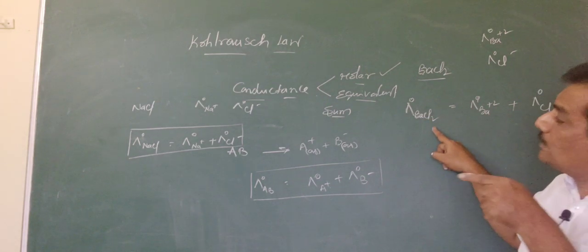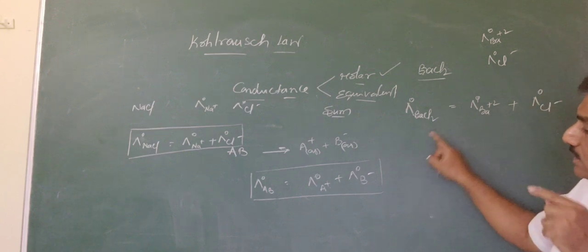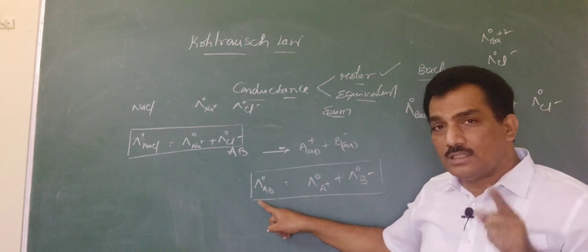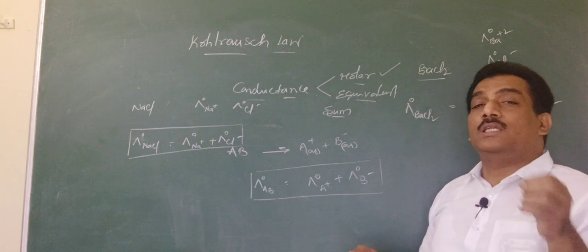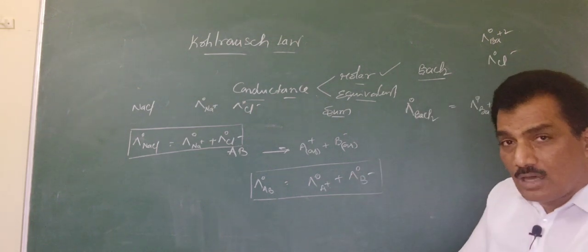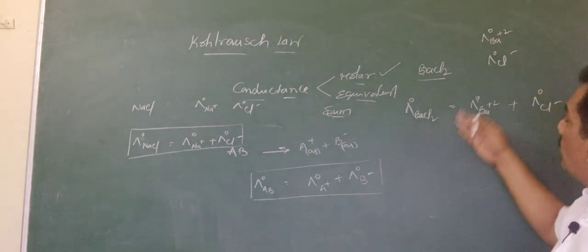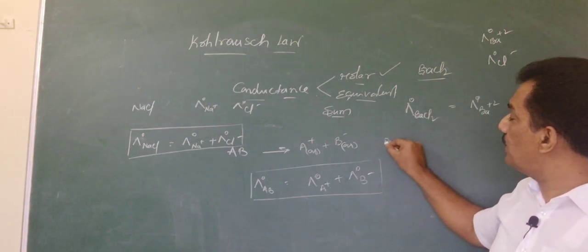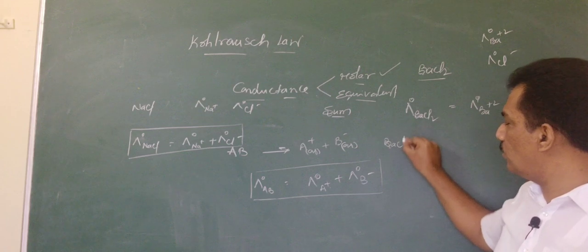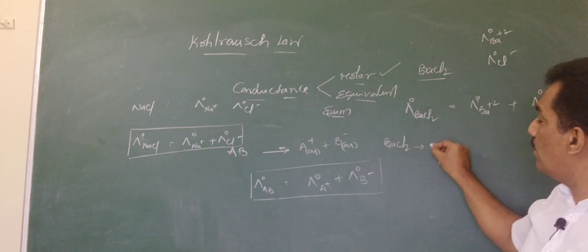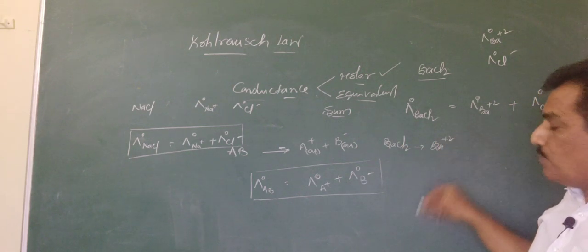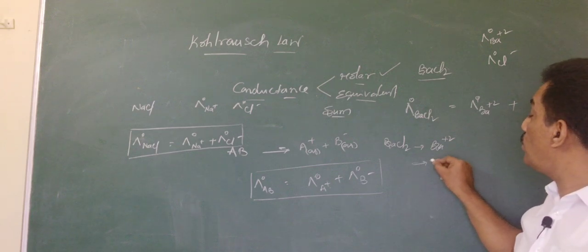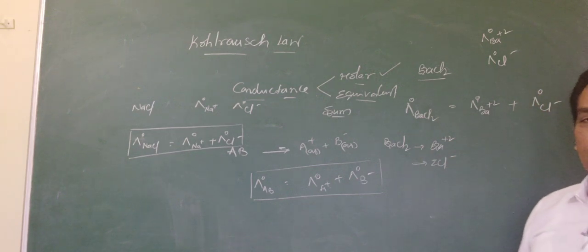No, because as per Kohlrausch law, he considered that the conductance of the electrolyte is nothing but the sum of the conductances of all the ions present in the electrolyte. Here, what are the ions? Let us consider the ions present in BaCl2. BaCl2 has one Ba 2 plus ion, the barium ion, and two chloride ions.